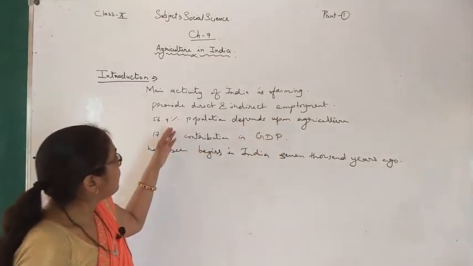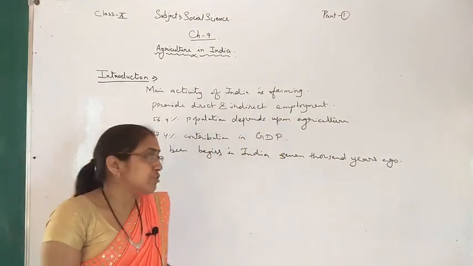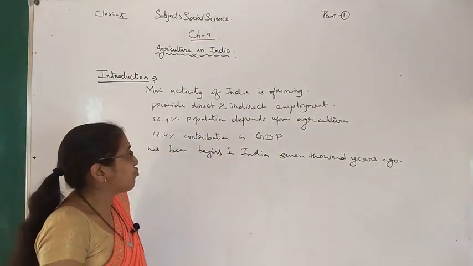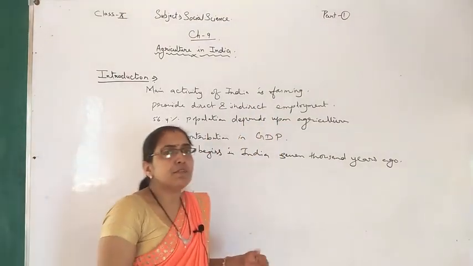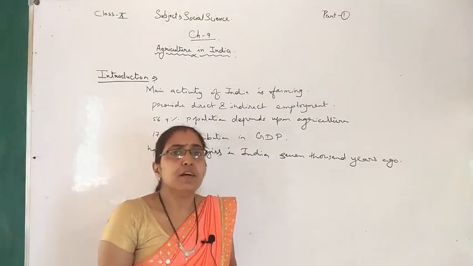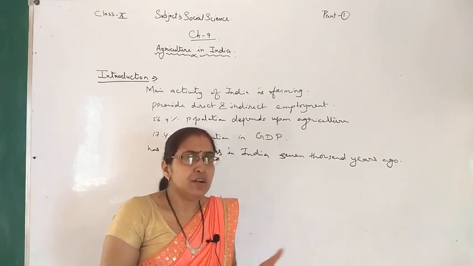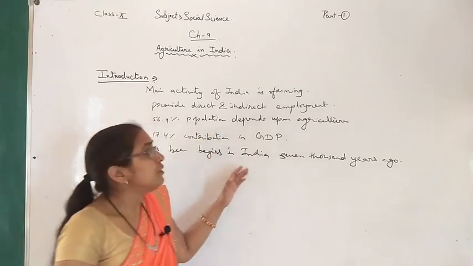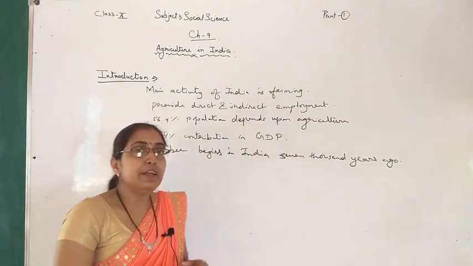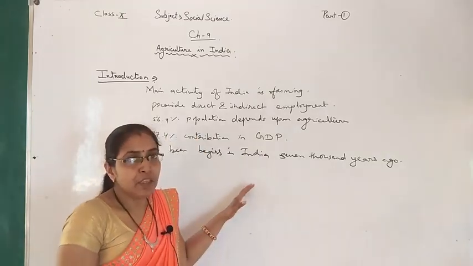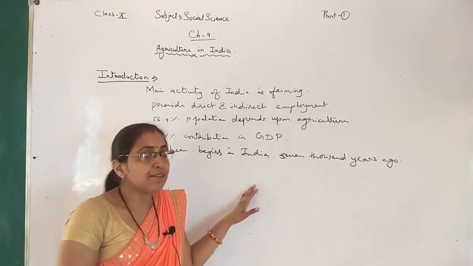Most of the population depends upon agriculture. Now the contribution, when it began, in which year, and which people engaged themselves in agriculture and when. So this was the introduction of agriculture in India. I hope you understand this.